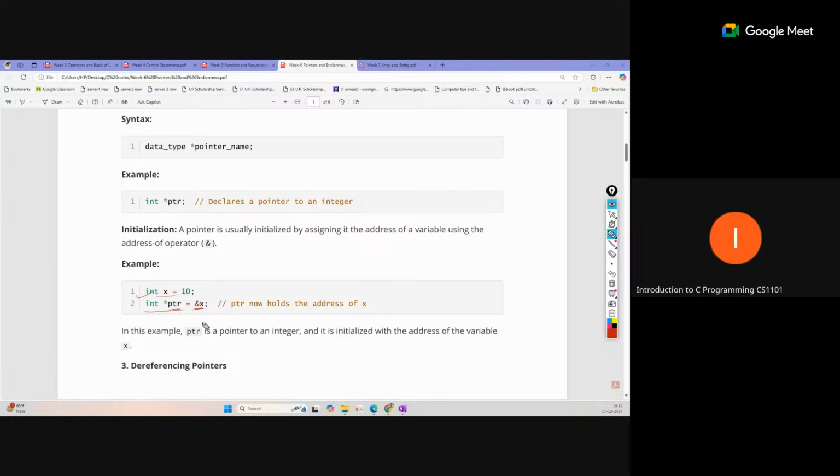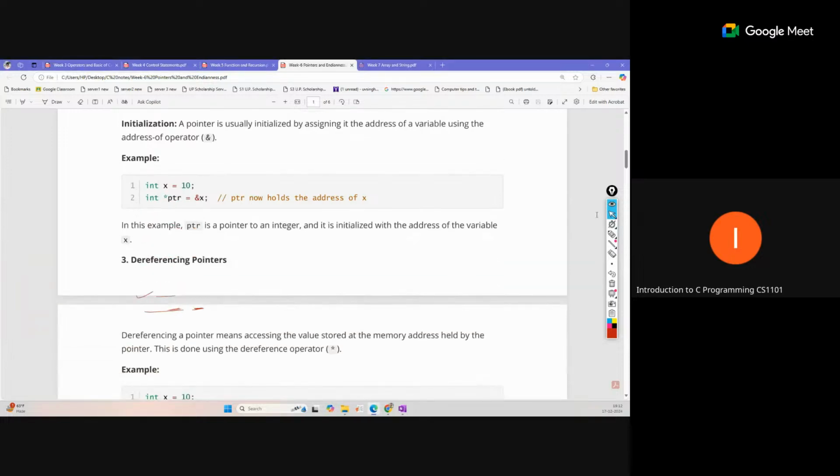Sir, one question. What's the size of a pointer variable? Like for int we have 4 bytes, so the pointer size is generally 8 bytes. Okay. Because it is only storing the memory address, the memory address will have the same size. That does not depend on the data. So most of the time, pointer size is 8 bytes.